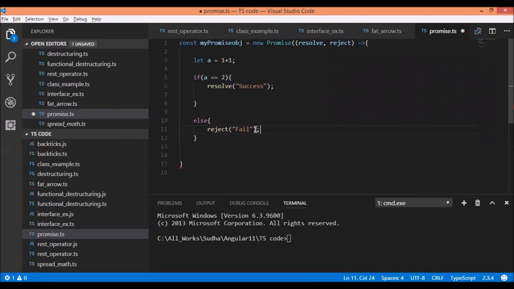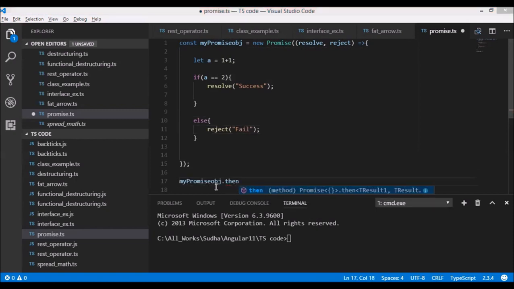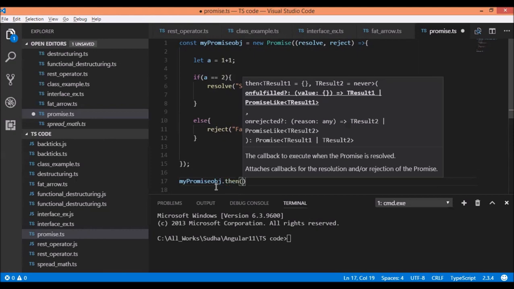Now let's use it. We use then for resolved promises. We'll close it over here. Then we'll use this promise, we'll write my promise object. We'll use then for the resolved promises.